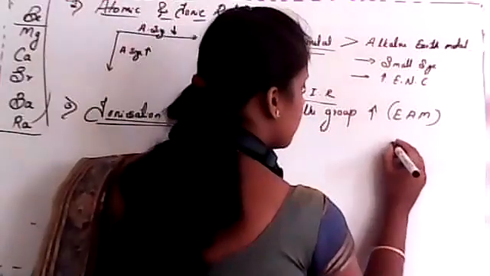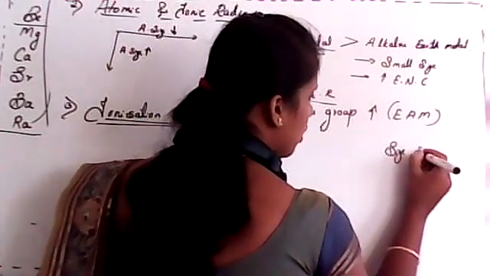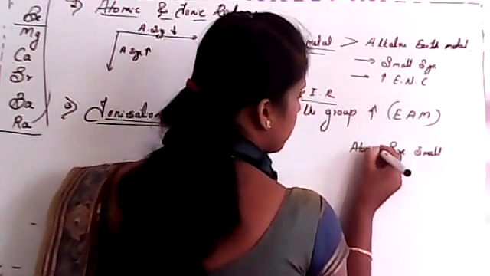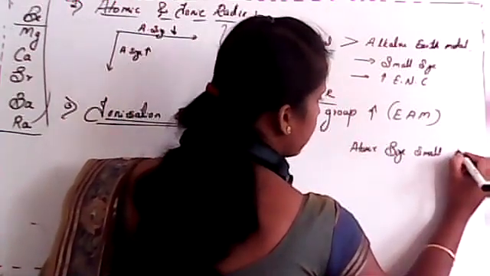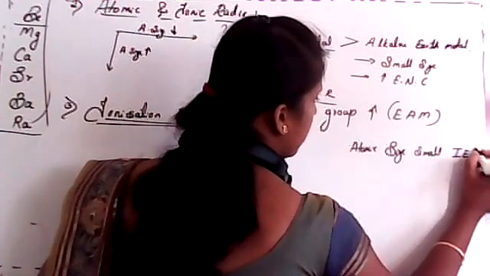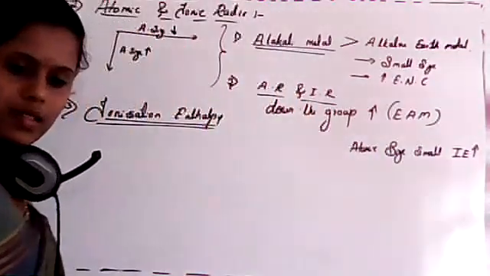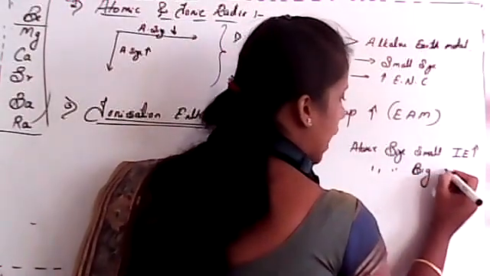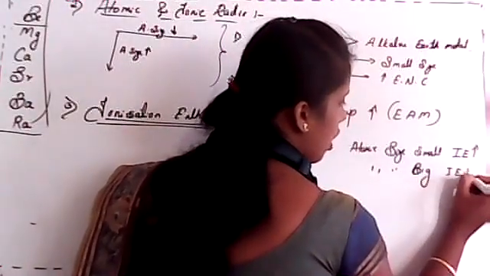If the atomic size is small, in that case ionization enthalpy is very high, isn't it? If size is big, ionization enthalpy is low.